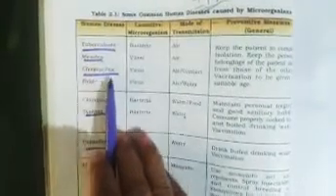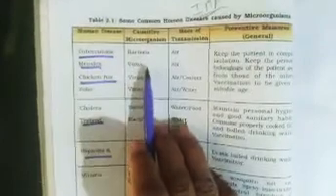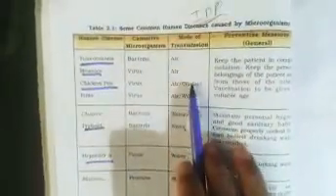Now some common human diseases caused by microorganisms are tuberculosis, measles, chickenpox, and the causative microorganisms are bacteria and virus. Mode of transmission, here you can see, is air and water. And what are the preventive measures? For measles, tuberculosis and chickenpox, the preventive measure is to keep the patient in complete isolation. That means keep them away from everyone in a separate room, and keep the personal belongings also separate.